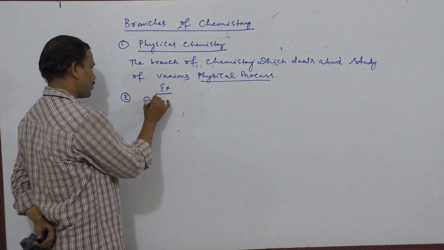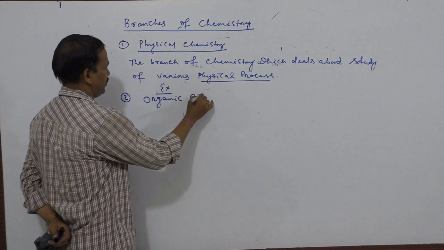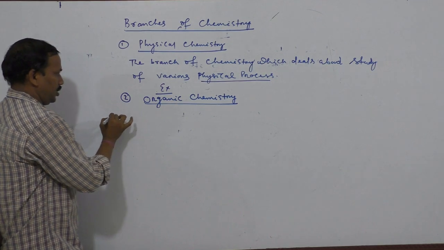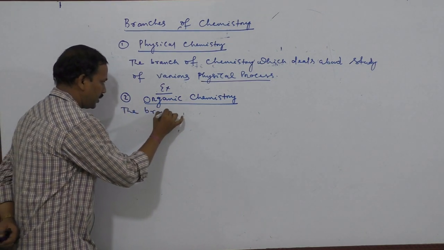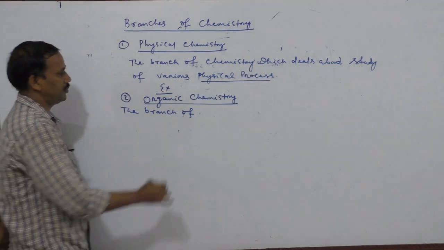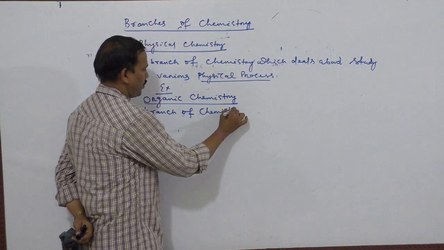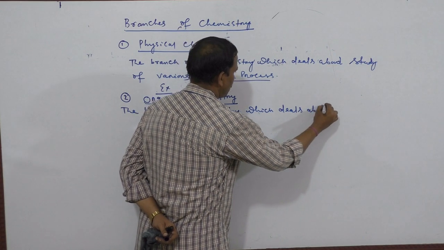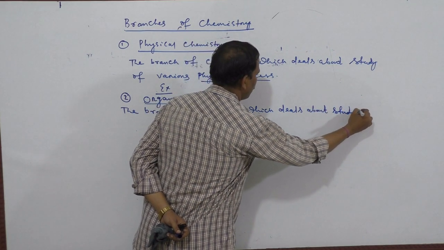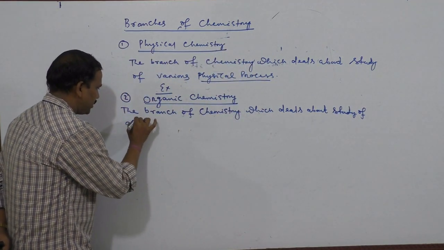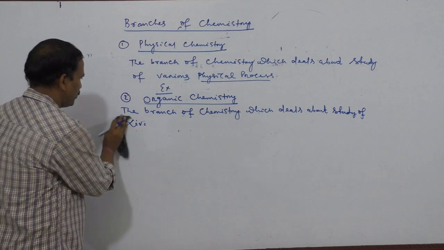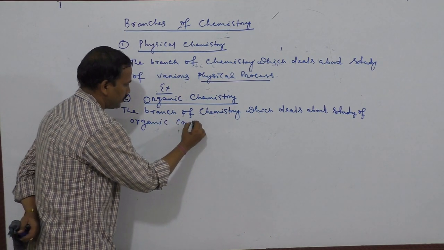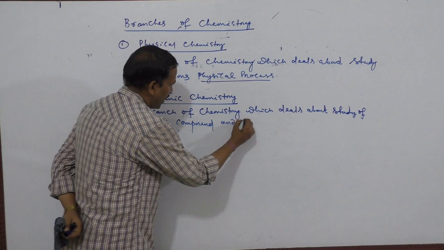Second branch is organic chemistry. The branch of chemistry which deals about the study of living organisms, the study of organic compounds and their properties.